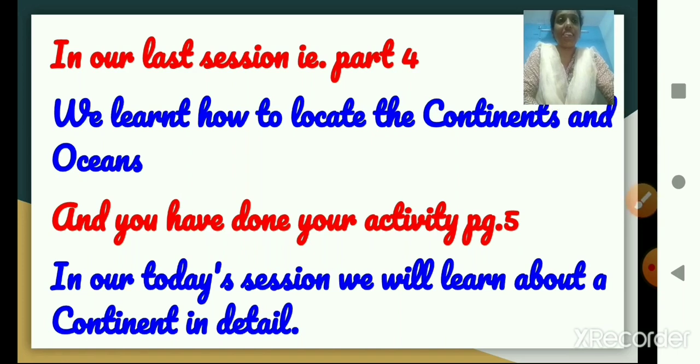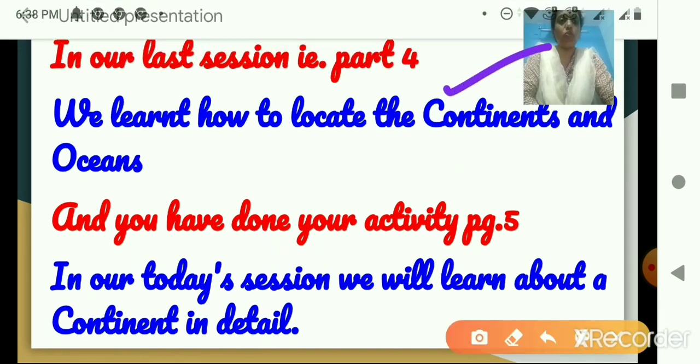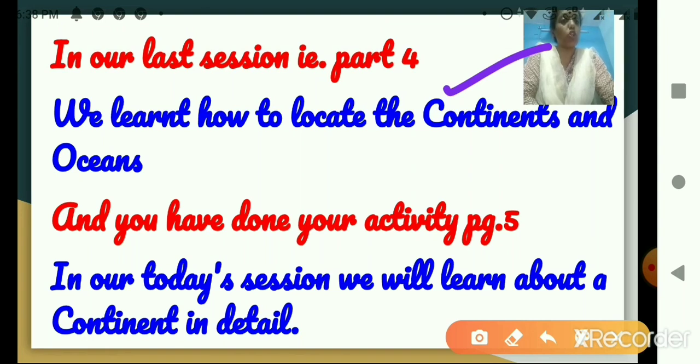In our last session, that is in part 4, we learned how to locate the continents and oceans. Isn't it, children? I hope that you all have done the activity which was given to you in your map book page number 5.